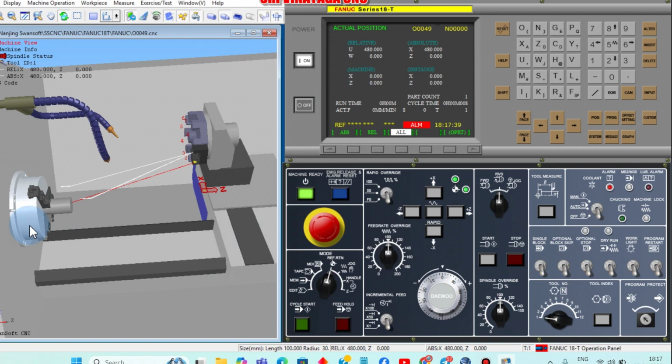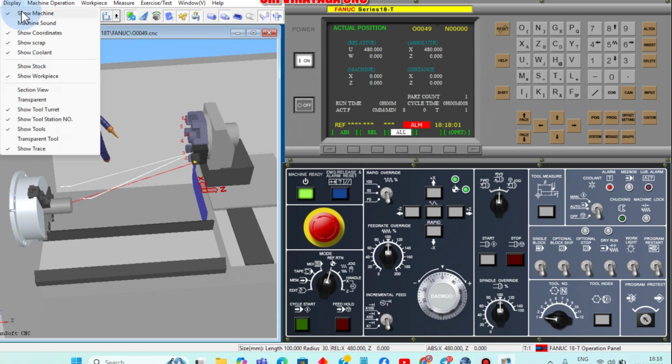Sir, yesterday I took the class in the lab. First we have to set the tools in the tool station. We should set the component in the chuck. What do we have to do now? Now you have to take the offset, sir. Yes, very good. We have to take the offset. That is known as geometry offset.